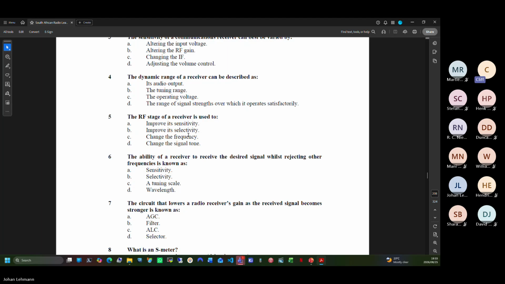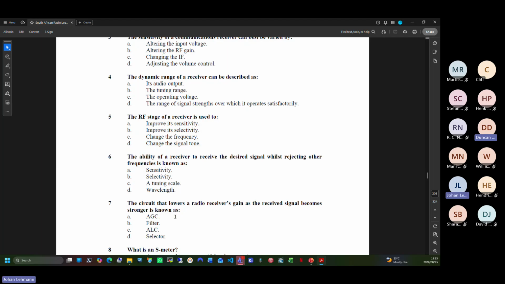I'll say improve its sensitivity. Yes, improve sensitivity. The ability of a receiver to receive the desired signal whilst rejecting other frequencies is known as selectivity. Yeah. The circuit that lowers a radio's receiver gain as the received signal becomes stronger is known as